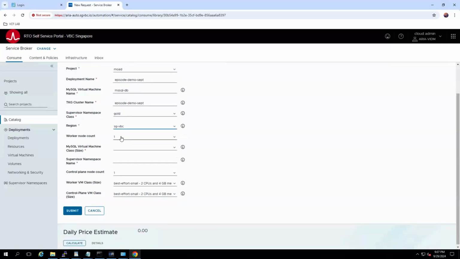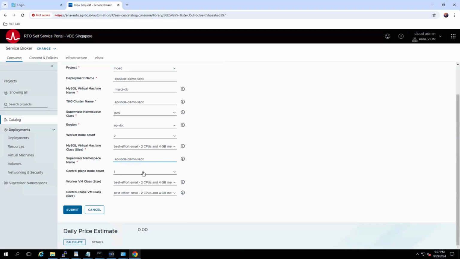Now, how many worker nodes do I need? See, earlier we did it using the supervisor namespaces option here, but now we are consuming this using a catalog, right? Then the t-shirt size for my MySQL virtual machine. So let's keep it small. It's the name of my supervisor namespace. So I'm going to keep it the same, like episode demo September.